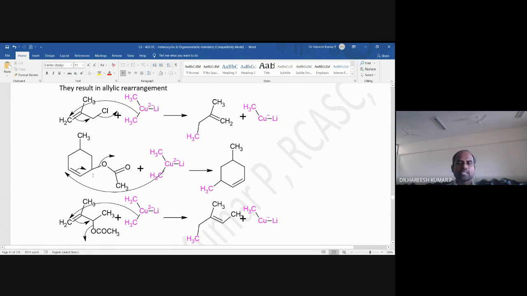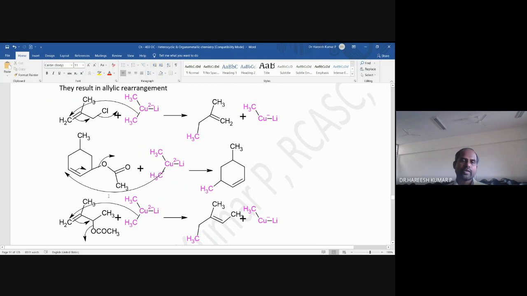Okay, so that is the difference. All you need to remember is that dimethyl cuprate attacks this particular double bond, meaning the sp2 carbon atom, not the sp3 carbon atom. So that's what you need to remember.